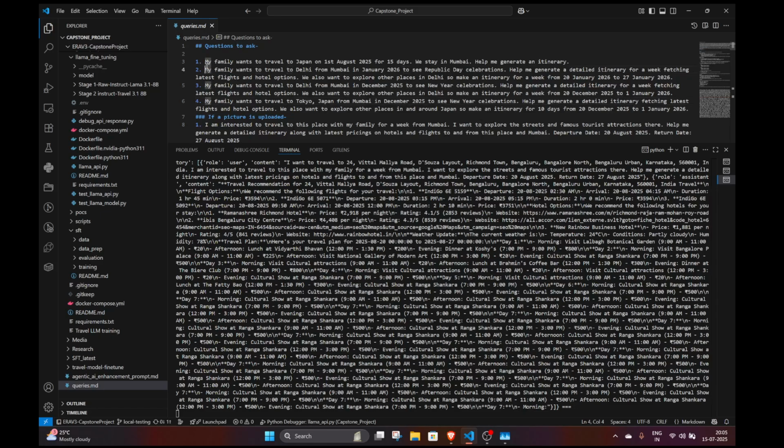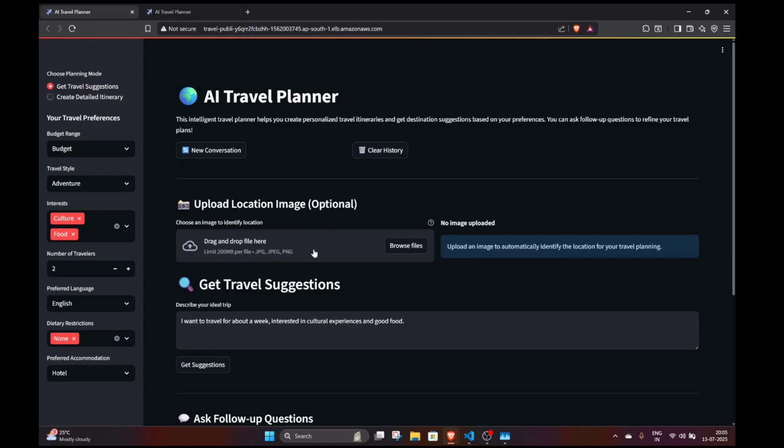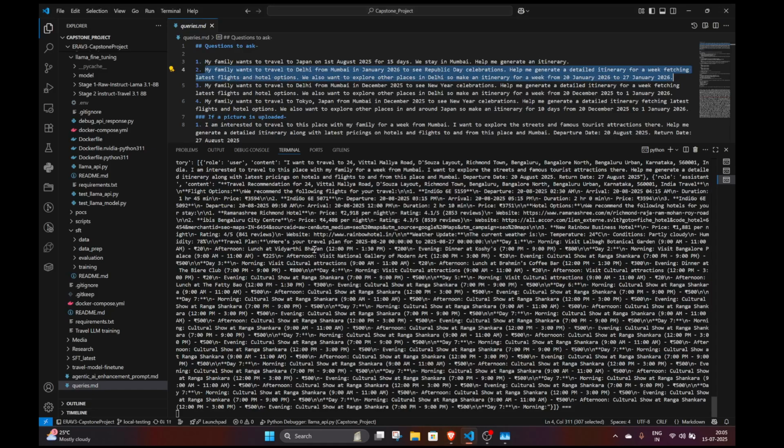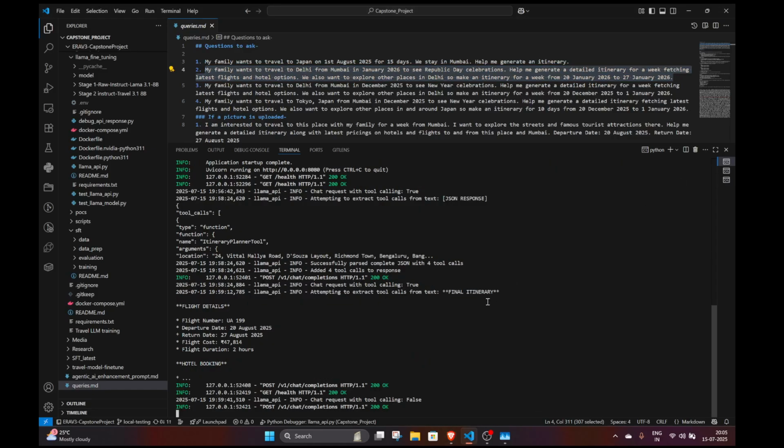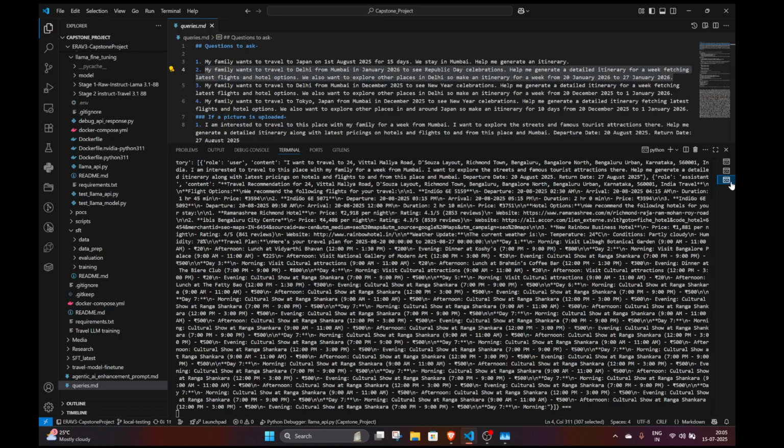All right. So let me just copy this. This is my query that I will put to AWS. So right here, this is our AI travel planner that we have deployed on AWS. The three services that I showed, we have Dockerized and deployed in the Amazon Elastic Container Service. So there are three Docker containers, one containing the Llama API, second containing the GeoClip model, and the third containing the agent, which has both the front end and the back end.